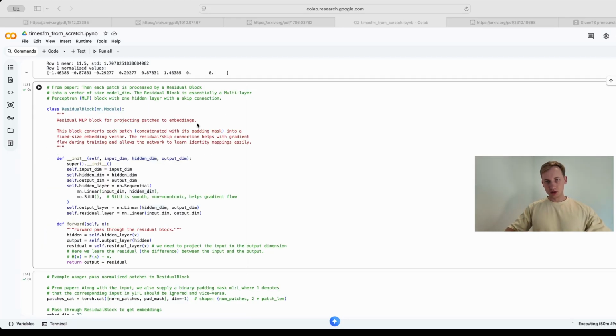Next, we convert each normalized patch into a learned embedding vector that the transformer can process. For this, we have a residual block here. Before we discuss it, let's do some prep work around it. We first concatenate the normalized patches with their padding mask. We hope here that the MLP would be able to learn and distinguish between the two. So during training, the weights attached to the mask learn to act as a mathematical shut-off valve to cancel out padded values so they do not corrupt the embedding of the real data within that incomplete patch.